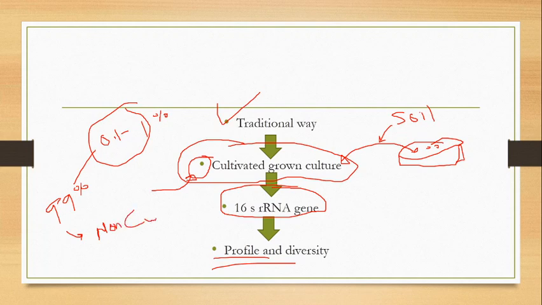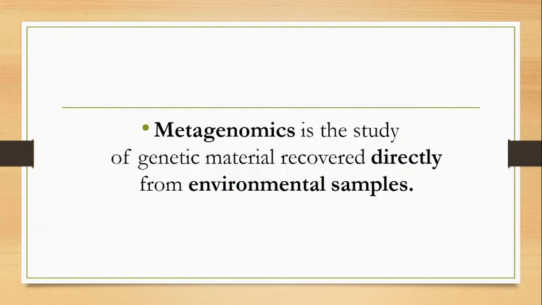To study those non-culturable bacteria, we have one technology that is called metagenomics. Metagenomics directly deals with the study of genetic material recovered from the environmental sample.